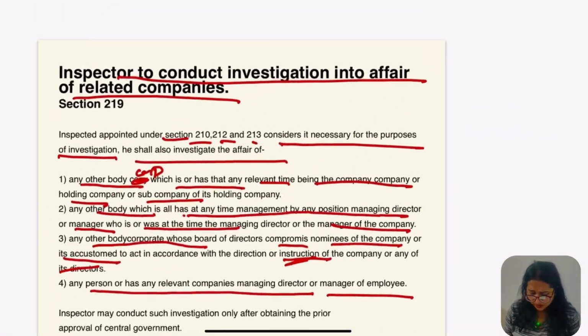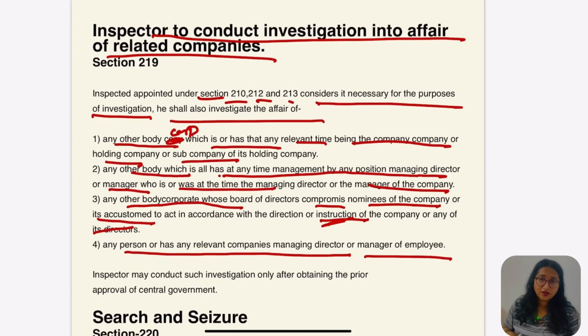What is actually written in this section 219 says that the company where the investigation or inspection is done by the inspector, the companies related to that company, they are talking about the subsidiary and holding company, the inspector can also go for those related companies.